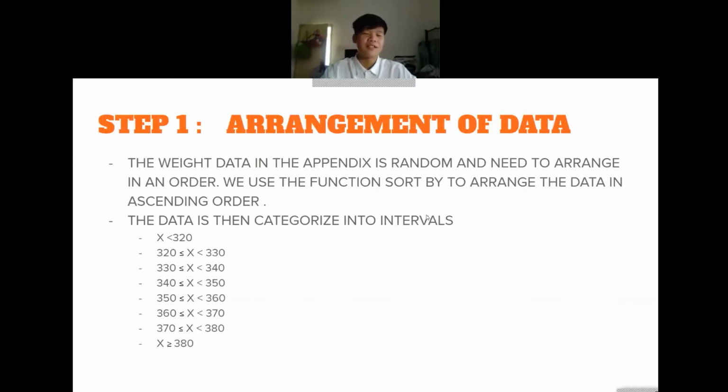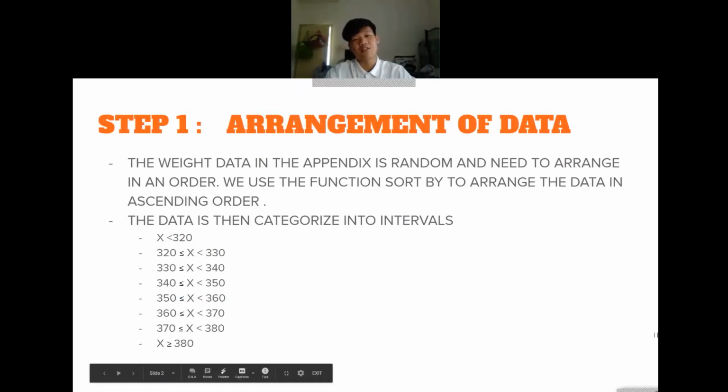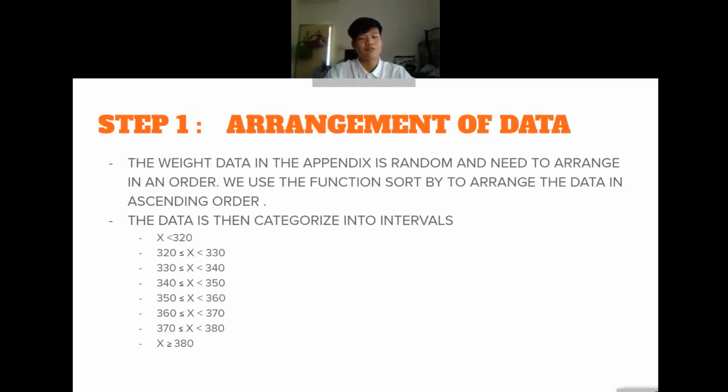So step 1 is the arrangement of the data. Since the weight data in the appendix C is randomly organized, we need to arrange it in order for simpler calculation later. So we use the sort function in Excel to arrange the data in ascending order. And then the data is categorized into intervals, such as x smaller than 320, 320 to 330, and so on until 380.